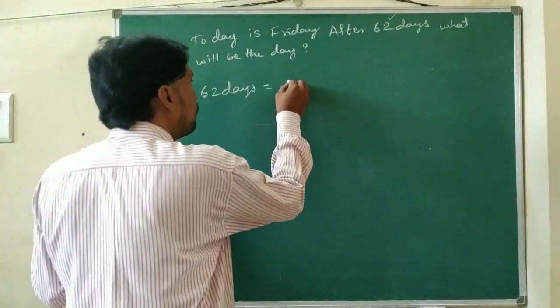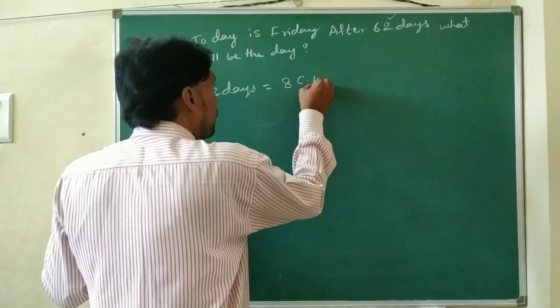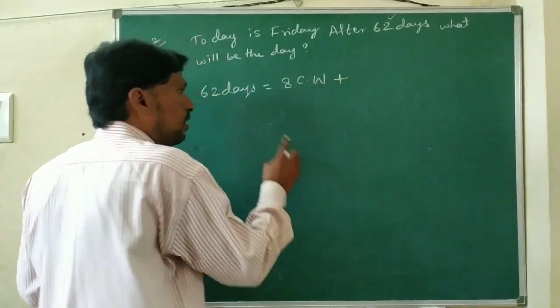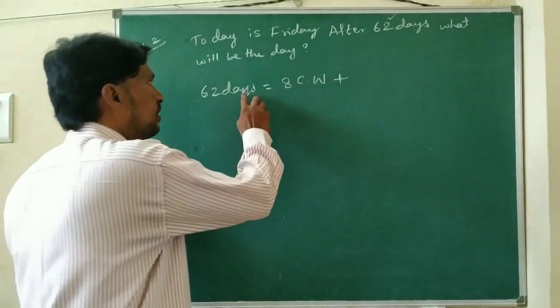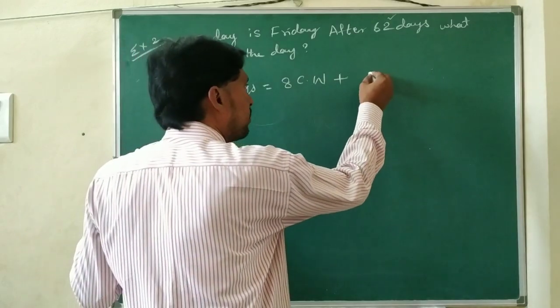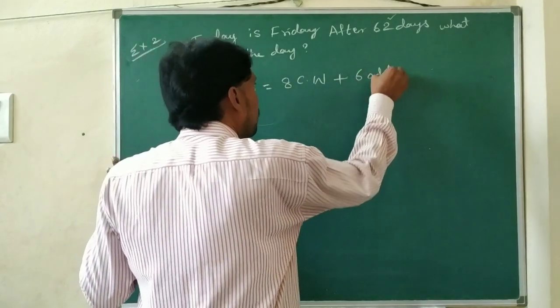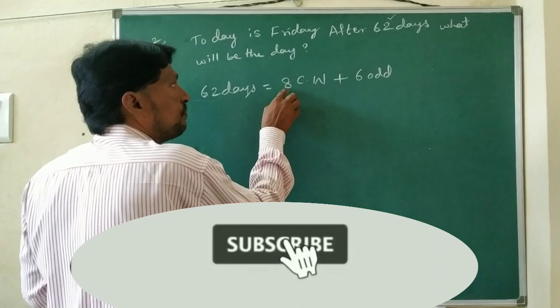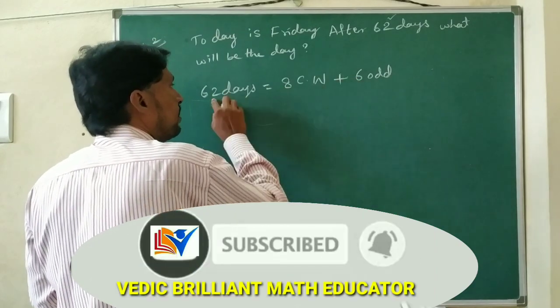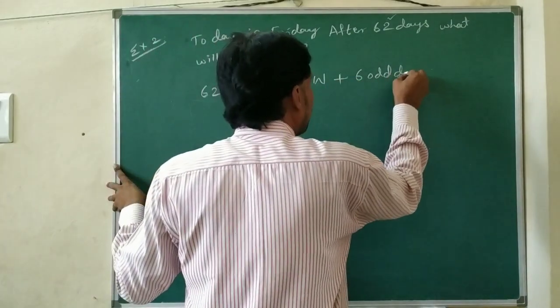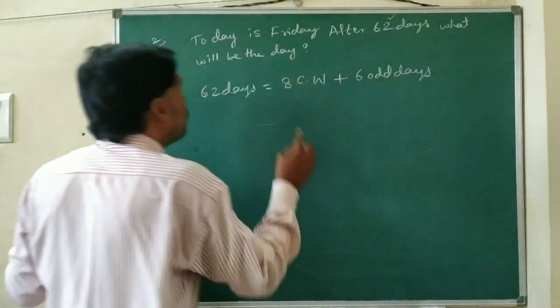So 7 times 8 is 56 means 8 complete weeks plus 6 odd days. 56 plus 6 is 62. So 6 odd days.